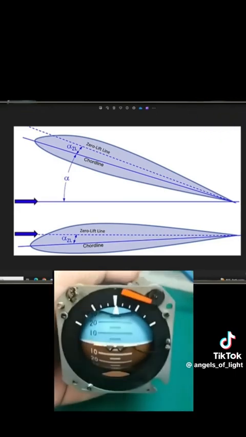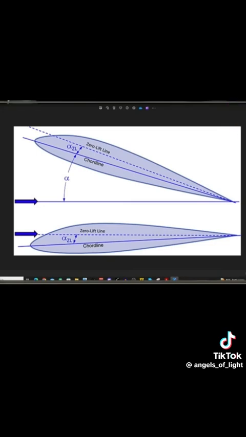In one part of the diagram, it's pitched above horizontal. In the other part of the diagram, it's pitched below. Now, you have another line, a broken serrated line on the above part of the diagram with 0 lift line written on it. And on the bottom, you have the same serrated line, but it's not at an angle, with 0 lift line written on it there as well.